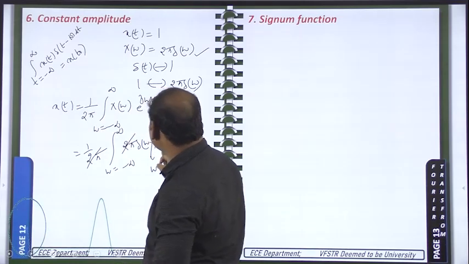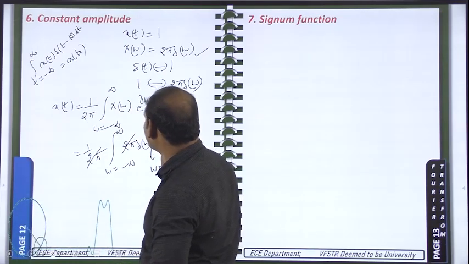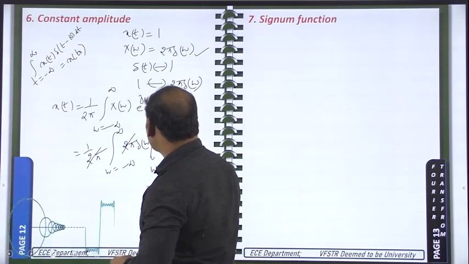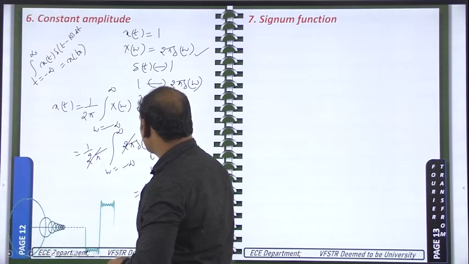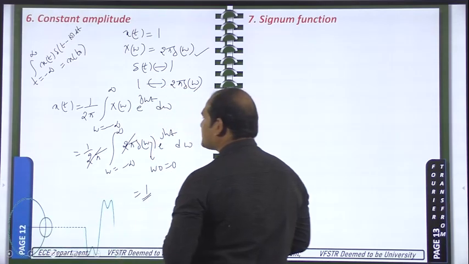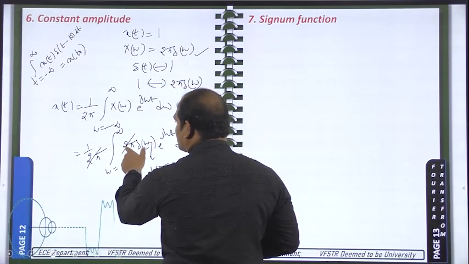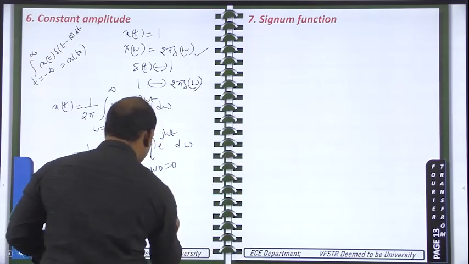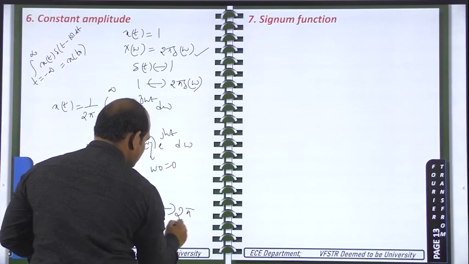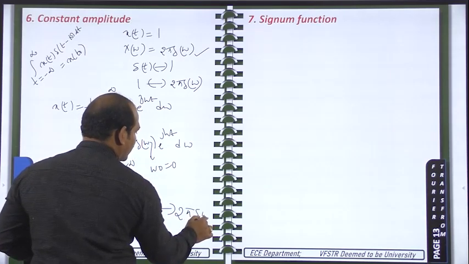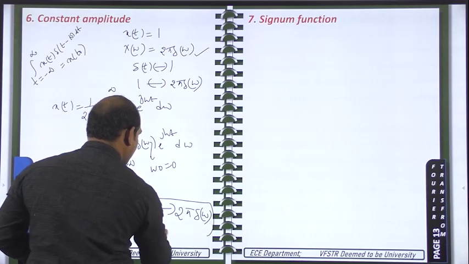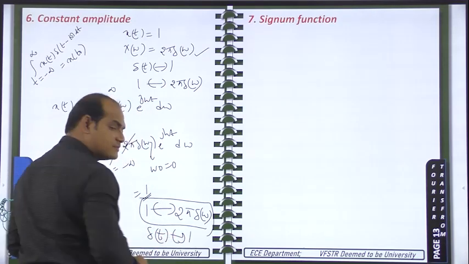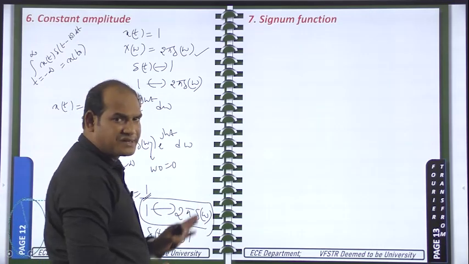That means here x of t means we can take e power j omega t in the frequency domain. That means it is x of omega, where omega naught is equal to 0 means answer will become e power 0, that is equal to 1. For what we got 1? For the Fourier transform 2 pi into del of omega we got the time domain signal is 1. So 1 is having the Fourier transform is 2 pi into del of omega. And for the del of t, the Fourier transform is 1. Okay, then signum function.